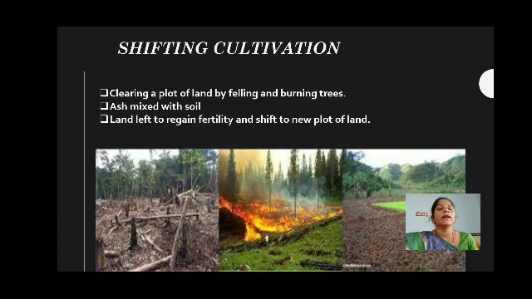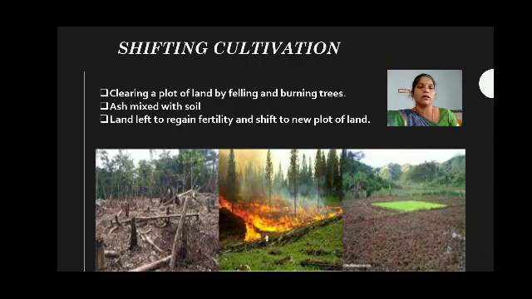Okay, listen there. The first picture shows they cut the trees and clear the land. And the second picture shows that trees were burned. Then in the next, on the land you can see ash mixed with the soil. The burnt ash mixed with the soil. That means the soil turned into fertile soil. Land left to regain fertility and shift to a new plot of land.